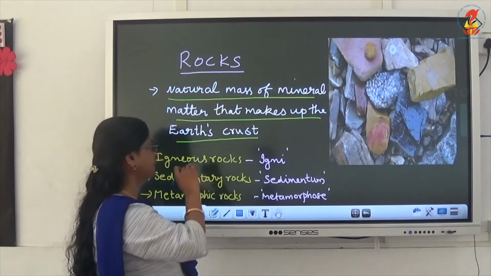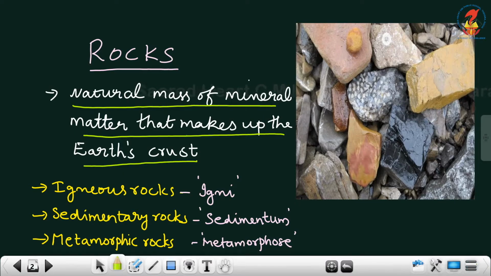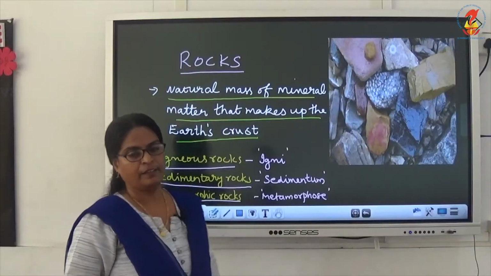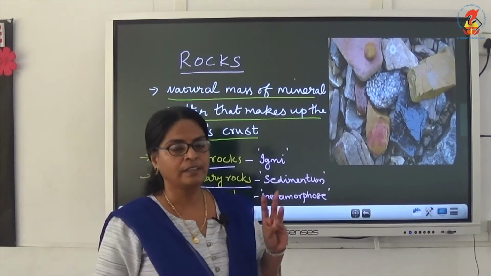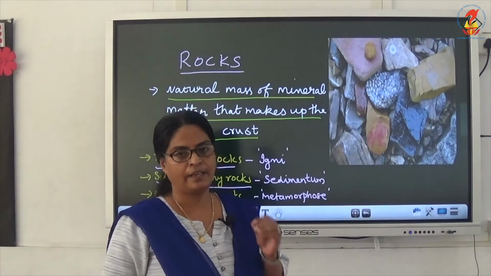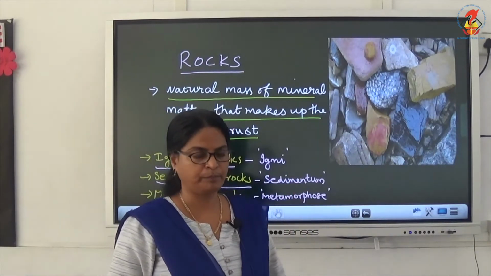Which are the three types of rocks? They are igneous rocks, then sedimentary rocks, then metamorphic rocks. Children, there are three types of rocks. They are igneous rocks, sedimentary rocks and metamorphic rocks.